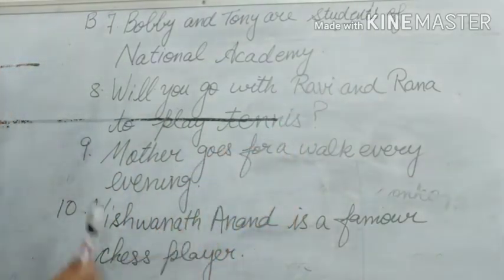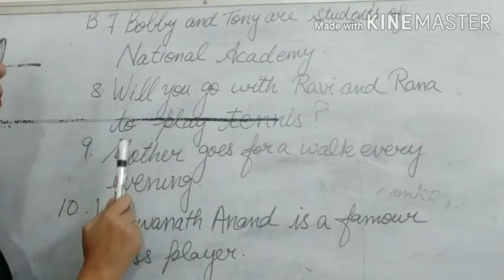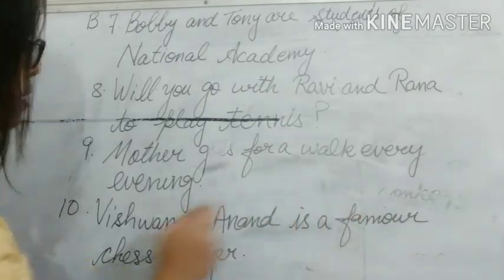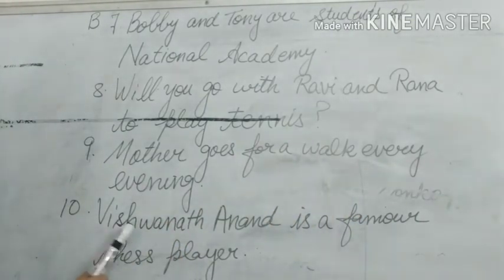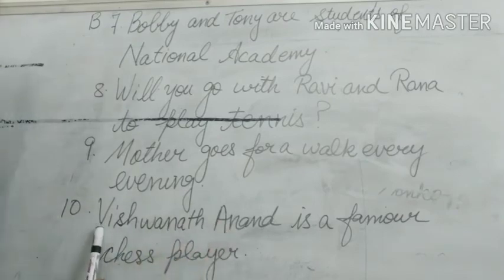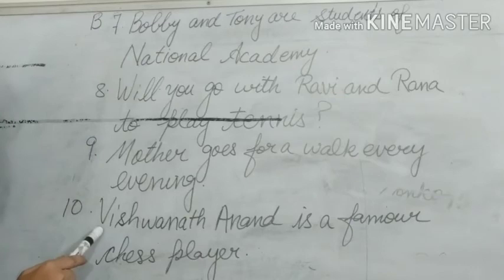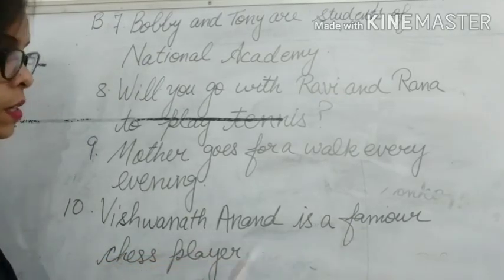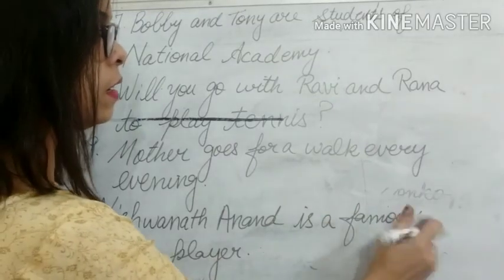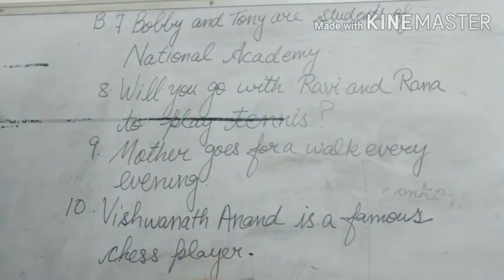Okay. Ninth one, mother. M will be capital. Mother goes for a walk every evening. And after that, full stop. 10. Vishwanath Anand. Capital V, capital A. It is the name of a person. Okay, famous chess player. Capital V and capital A is a famous chess player. And then you put a full stop.